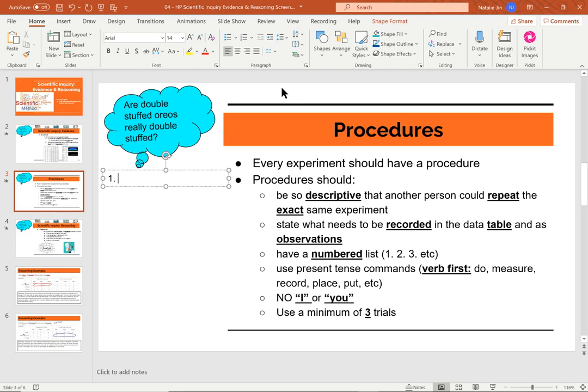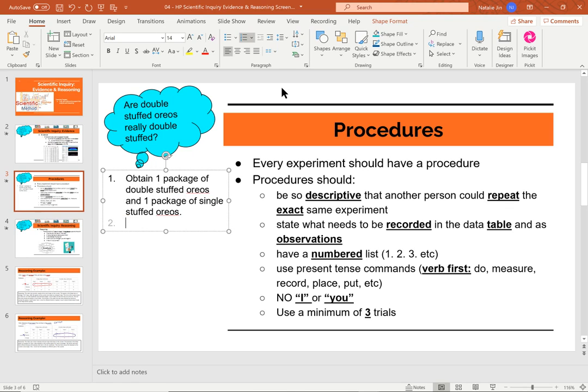And way back when, we said that our independent variable was going to be whether it was single stuffed or double stuffed. So the first thing you would have to do is obtain one package of double stuffed Oreos and one package of single stuffed Oreos. So again, so far in our experiment, we have not used you or I, and it is present tense verb first. Do this. So obtain the Oreos.